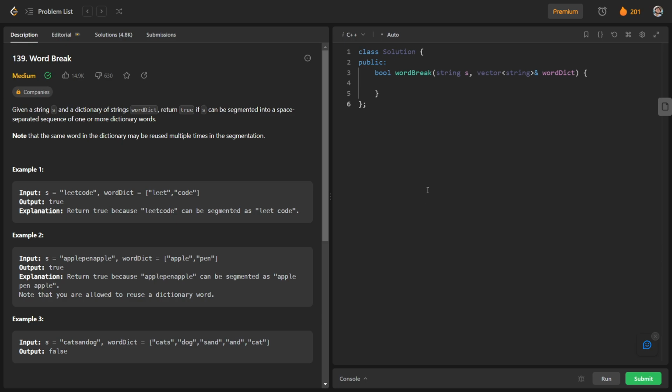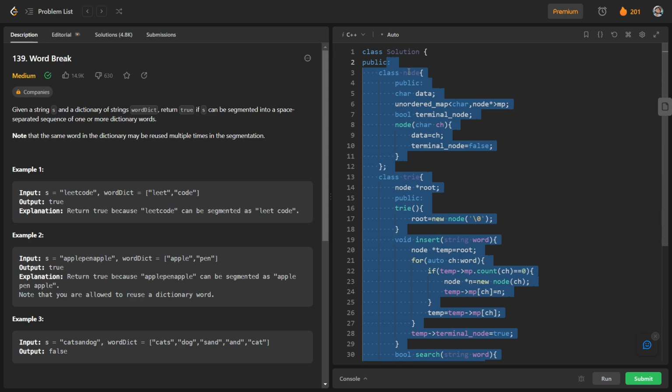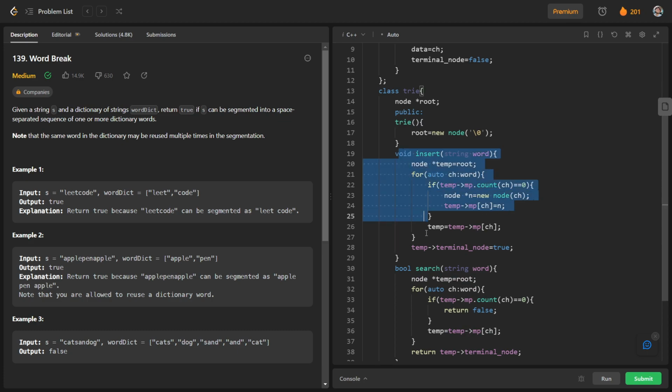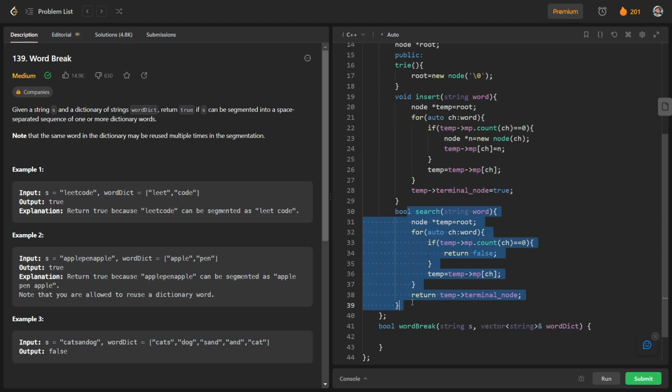So let us try to code this method. Before this, I first have to write the class of tries. I have auto generated it, so I will directly write it here. You can see that this is the class of try and this is the class of node of try. We have a void insert function here and a bool search function here.